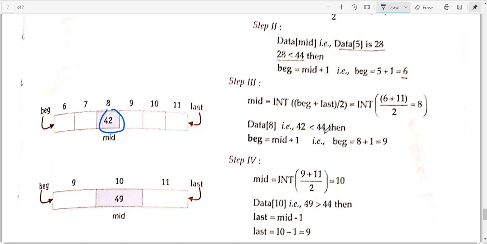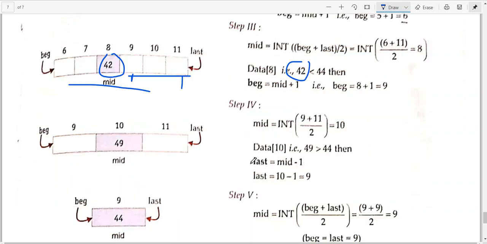If we search in the lesser part of it, we will not find it. 42 is less than 44, so we need to search in this direction. If we have exceeded the number we are trying to search, then we search in the backward direction, otherwise we search in the forward direction. Data[8] is now indicating 42 and 42 is less than 44, so your beginning will be here, 9 to 11 you will go.